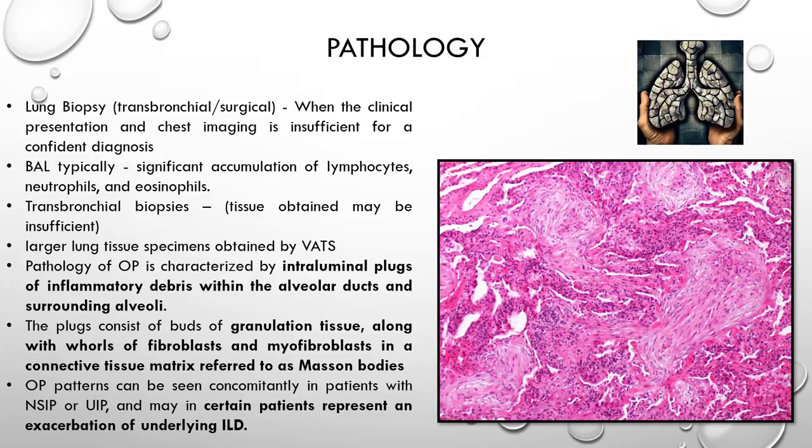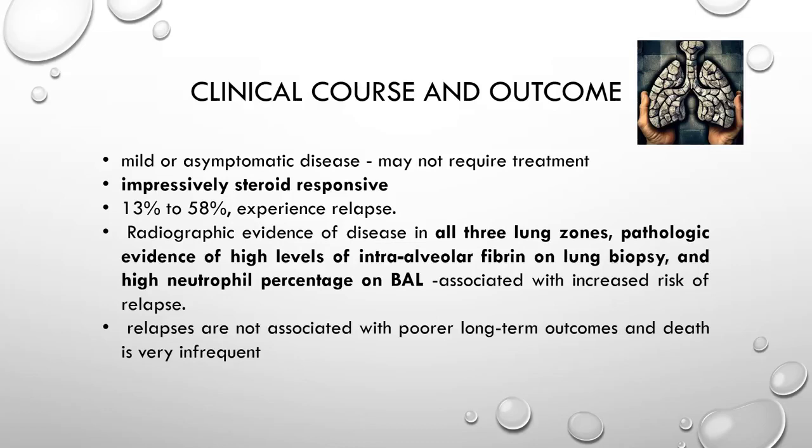As we can see in the picture, the pathology of organizing pneumonia is characterized by intraluminal plugs of inflammatory debris within the alveolar ducts and surrounding alveoli. The plugs consist of buds of granulation tissue along with whorls of fibroblasts and myofibroblasts in a connective tissue matrix, referred to as Masson bodies. OP patterns can be seen concomitantly in patients with NSIP or UIP and may in certain patients represent an exacerbation of an underlying ILD. Mild or asymptomatic disease may not require treatment.